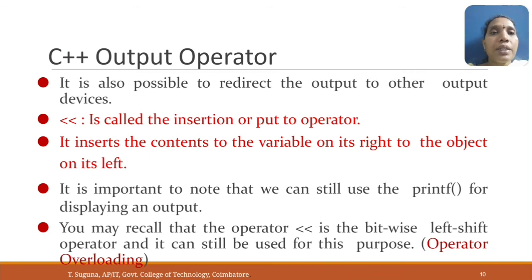Here the << operator is called the insertion or put to operator. The input operator is called the extraction or get from operator. It inserts the content of the variable on its right into the object on its left. It is important to note that we can still use printf for displaying output. You may recall that << is the bitwise left shift operator, and it can still be used for this purpose using the feature supported by object-oriented programming called operator overloading.